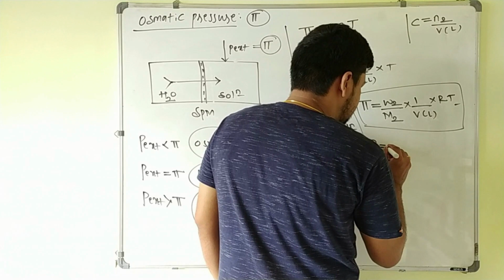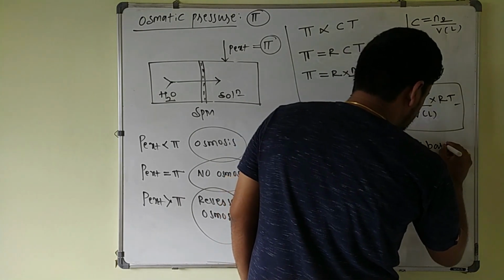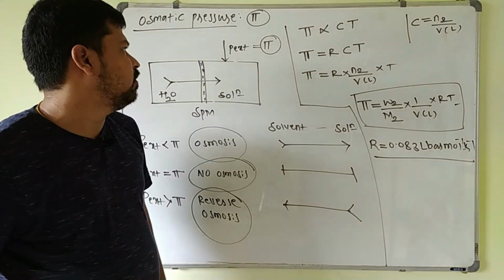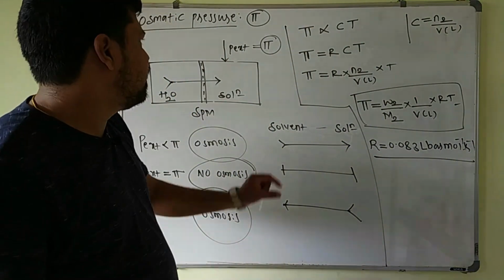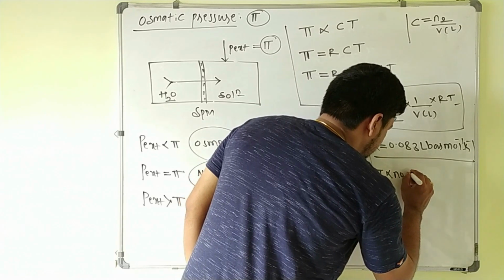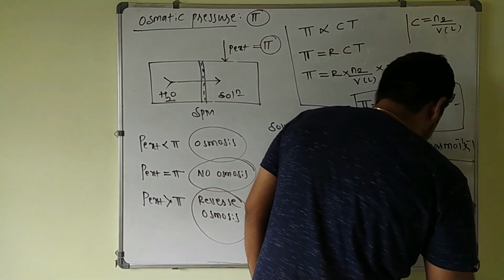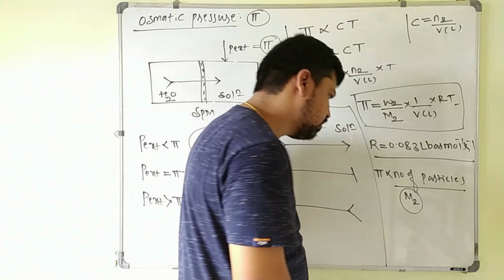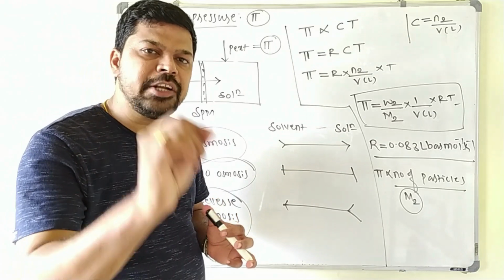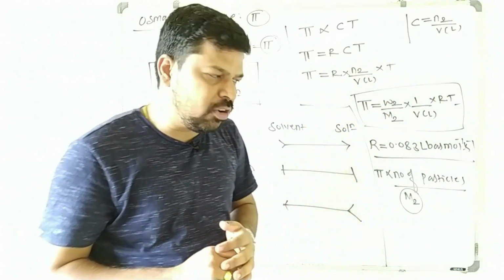So here the R value is 0.083 liter bar per mole per Kelvin. This is the R value, and this is about osmotic pressure, the phi value. This is also a colligative property, which is directly proportional to the number of particles and inversely proportional to the molar mass of the solute. Always keep in mind that among the colligative properties, the magnitude of the phi value is always higher compared to the other colligative properties.